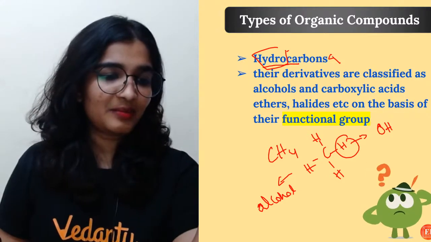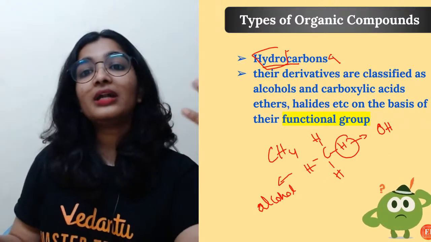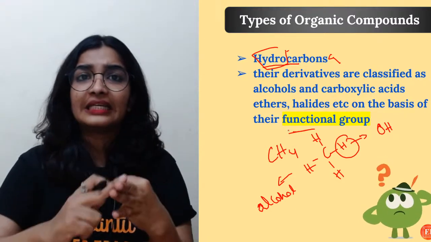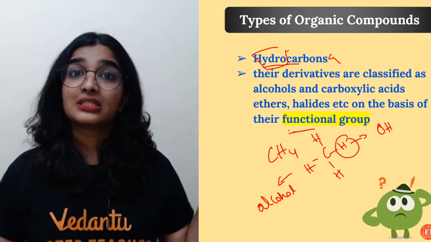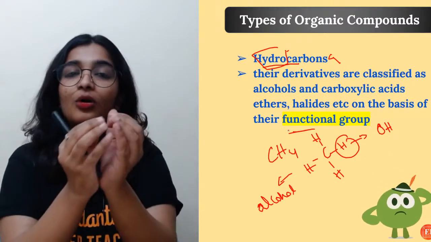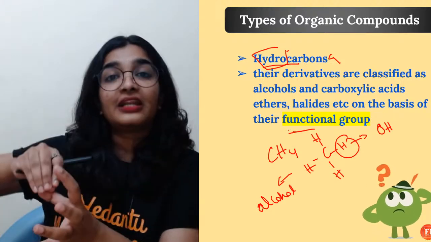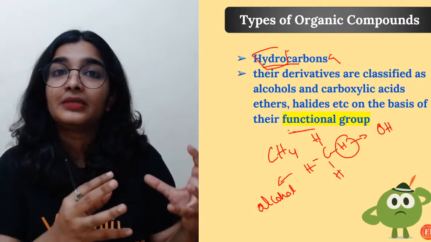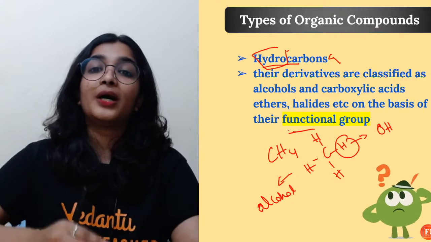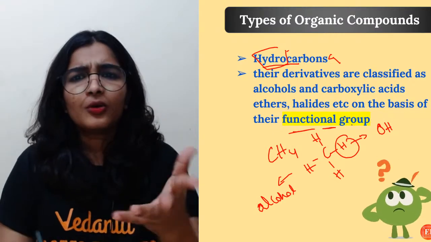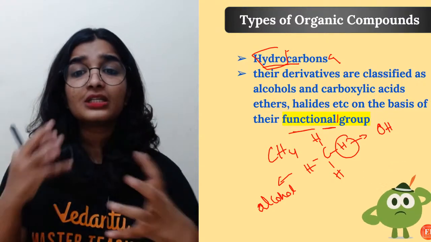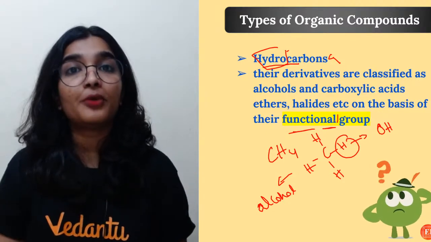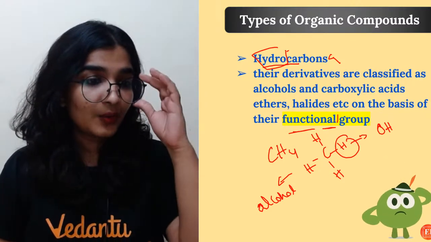Yes, homologous series will also come. What if they are heteroatoms? That's what are called functional groups. See, alcohol, carboxylic acid, ether, halide, ester, cyano group. So the group of heteroatoms which have replaced the hydrogen atom from hydrocarbon, which are conferring some different properties to that compound, are called a functional group. Why is it called a functional group? Because of the presence of those heteroatoms, this compound has got some different chemical properties.